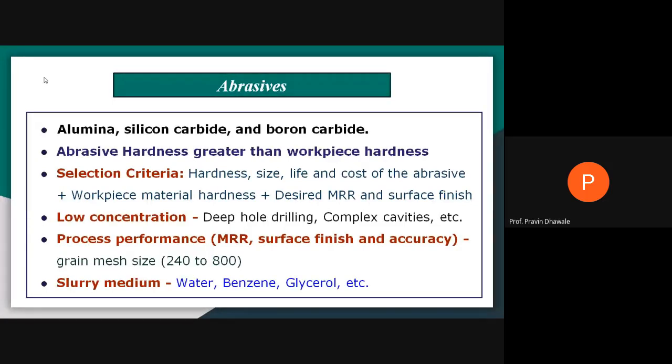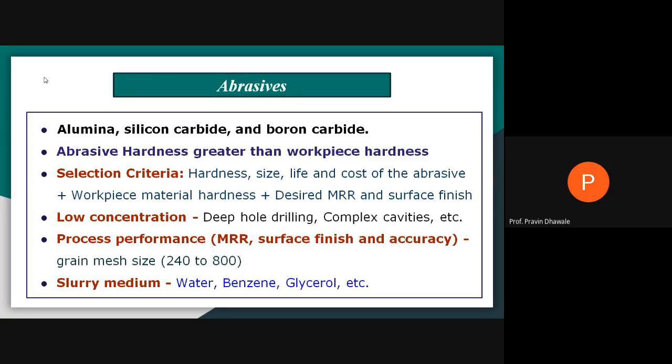We add the abrasive particles in a liquid to produce a slurry medium, by adding a proportionate amount of abrasive in a liquid like water, benzene, or glycerol, right? These are the slurry media in which you add the abrasive to produce the abrasive slurry, and that abrasive slurry is allowed to flow at the machining surface, in the gap between tool and workpiece.